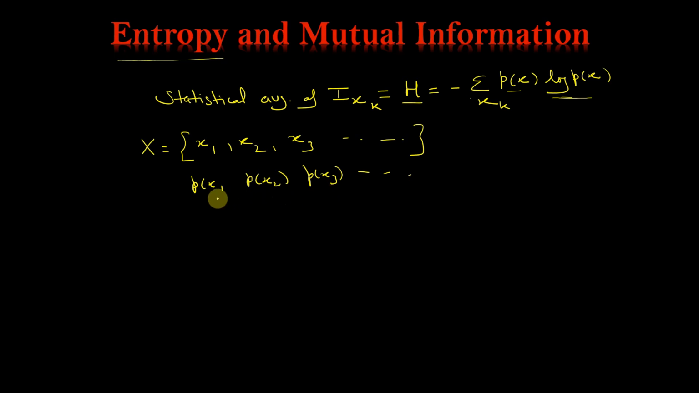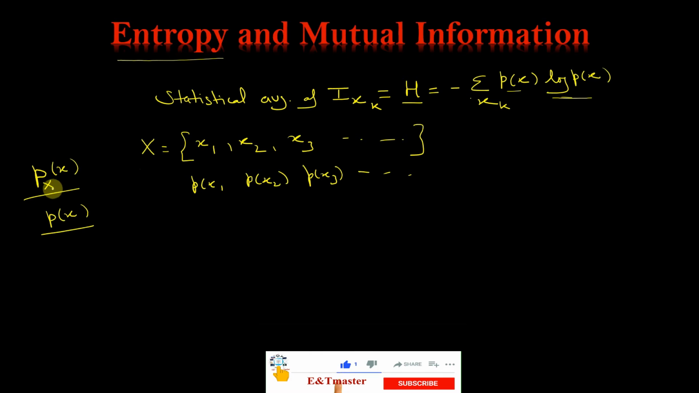P(x) is also called a probability mass function, so you can also write it as P_X(x). That is the right way of writing it. To remove the subscript, we can directly write this as P(x), where X is a random variable.